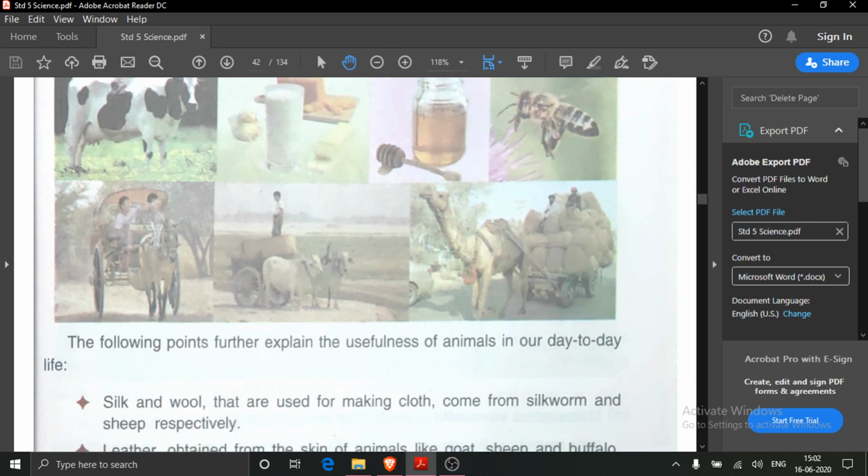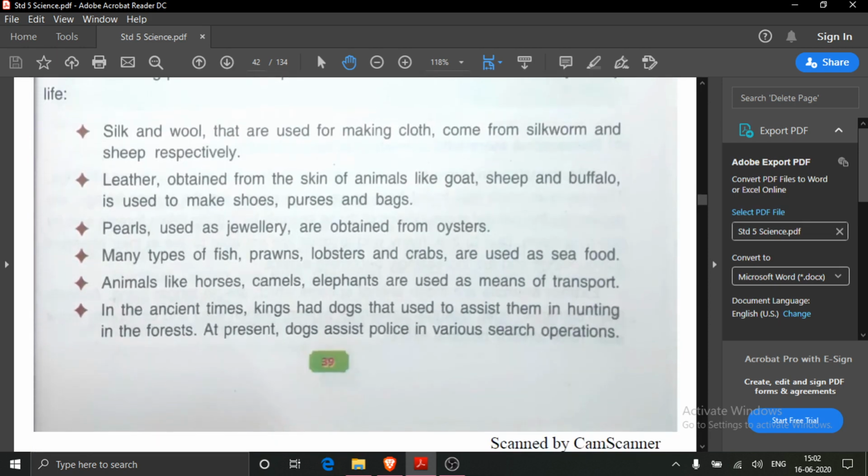They are also very important for us. Then various types of things we get from the animals like silk, wool. These silk and wool are used to make clothes. Then leather, which is used to make shoes, purses and bags. They are also obtained from the animals like goat, sheep and buffalo.